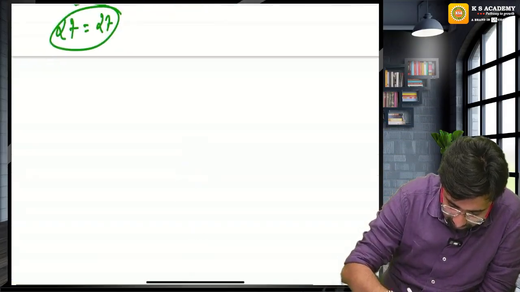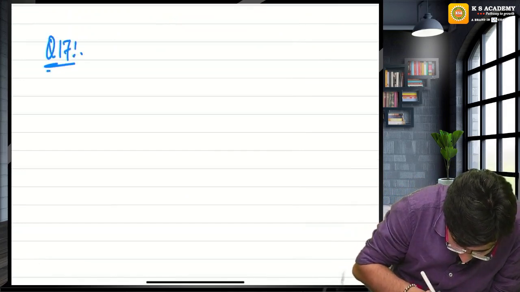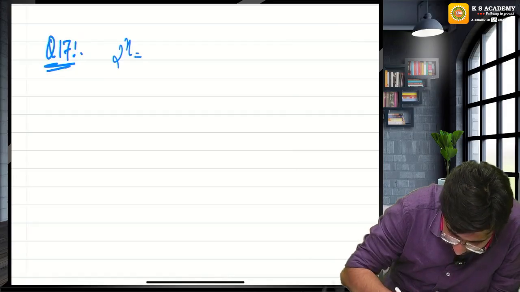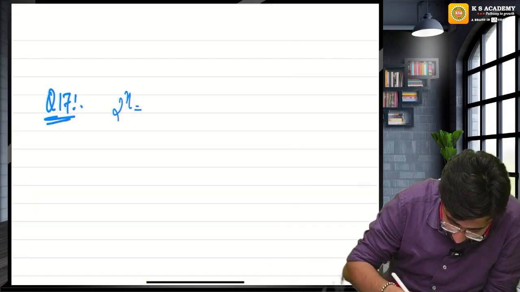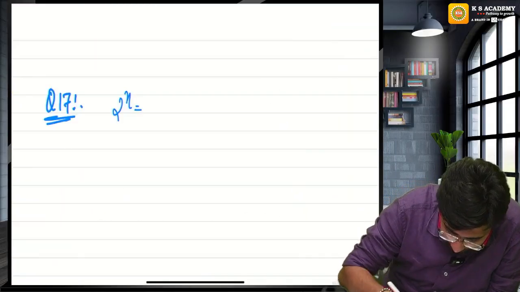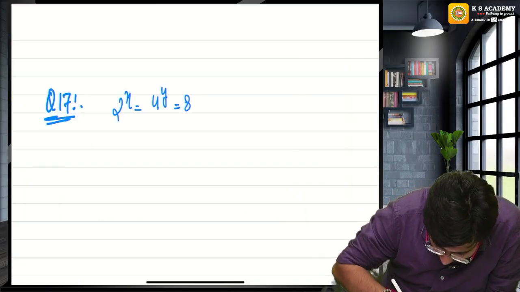Question number 17. 2 raised to the power x is equal to 4 raised to the power y is equal to 8 raised to the power z.